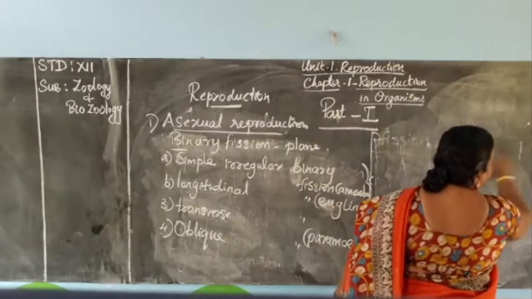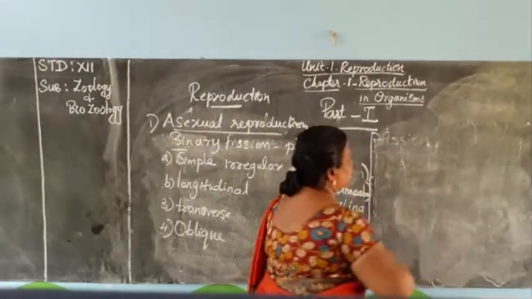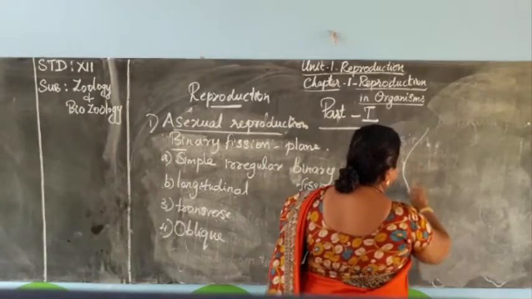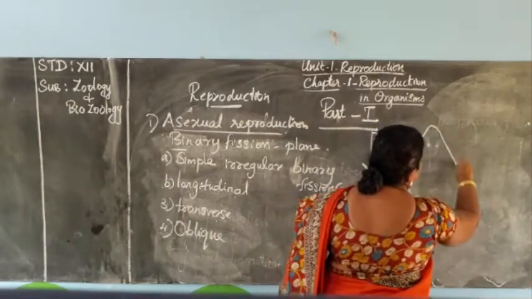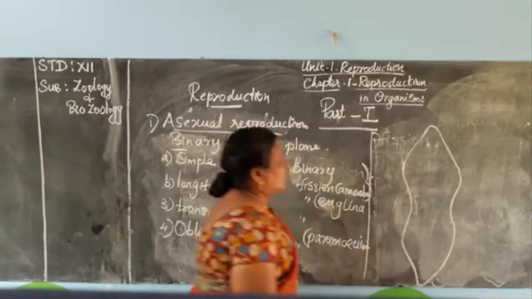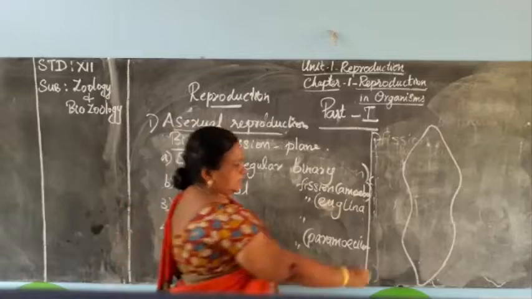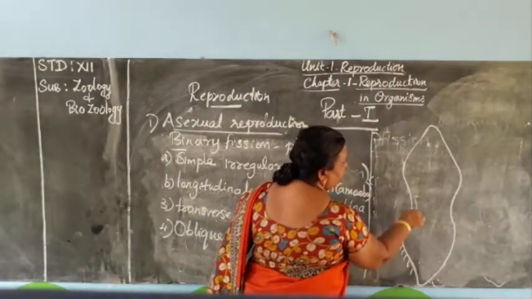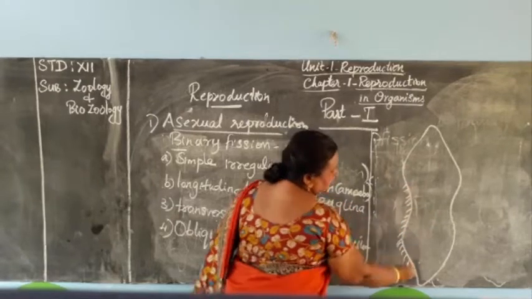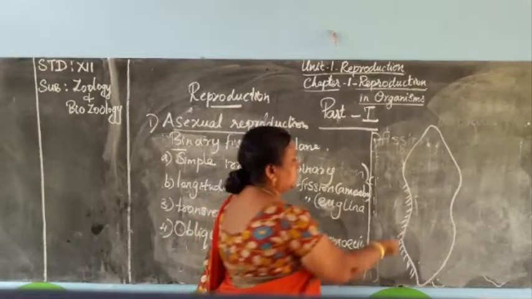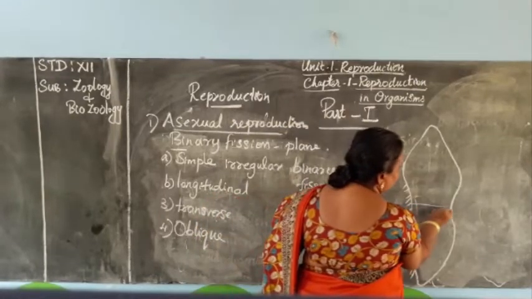The shape of the Paramecium is slipper shape. The body is covered with cilia, the full body is covered with cilia. It helps in the movement of the organism. So transverse means it is divided across.